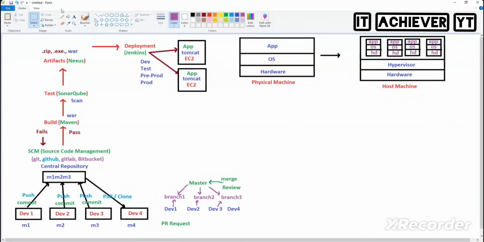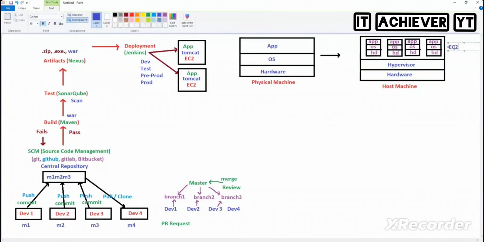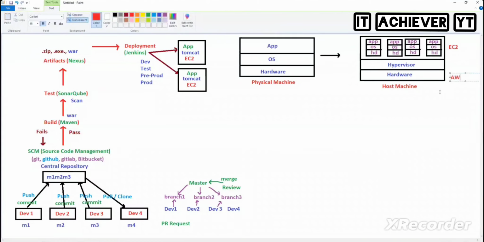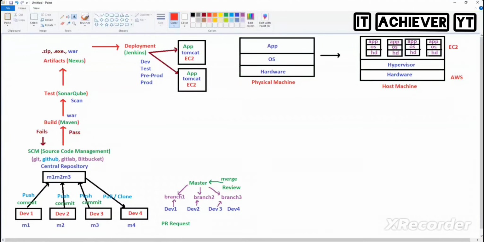So do you see this here? These are all called what? Virtual machines. Now these virtual machines in AWS we call as what? EC2. This can be an on-premises virtual machine also, or it can be your EC2 instance in AWS. So this deployment will be done on these EC2 instances. Okay, that is fine. That is what you know till now.